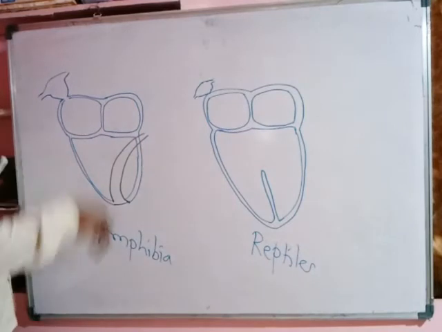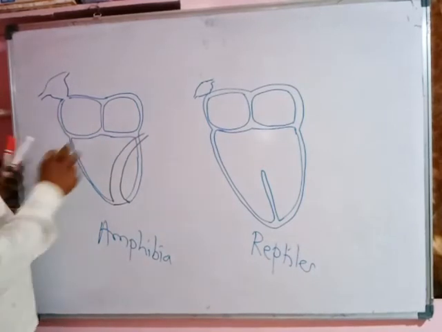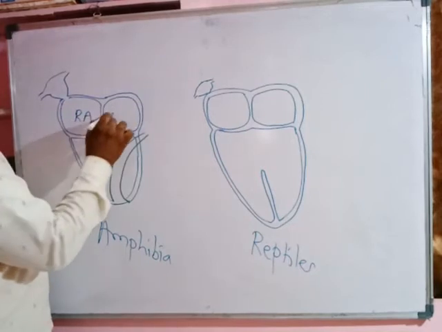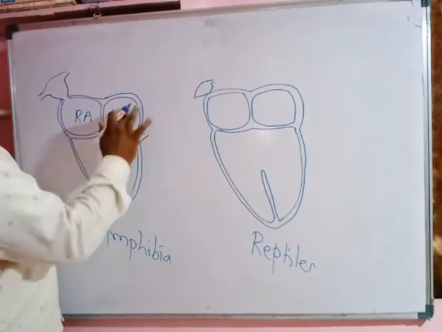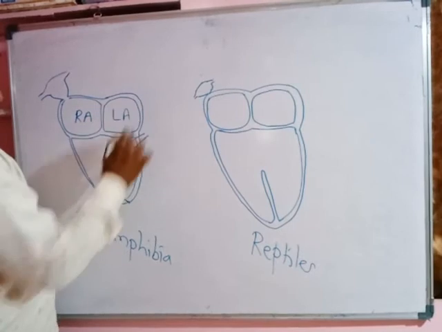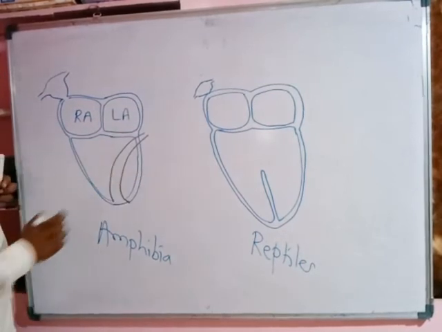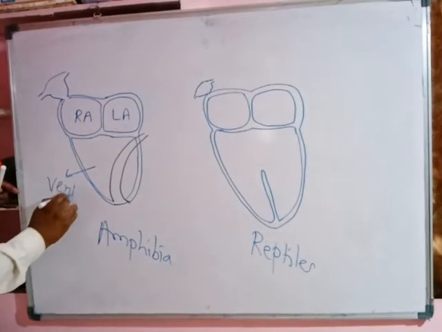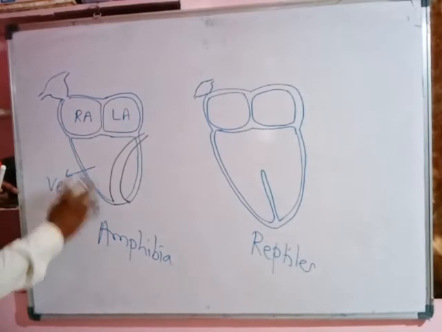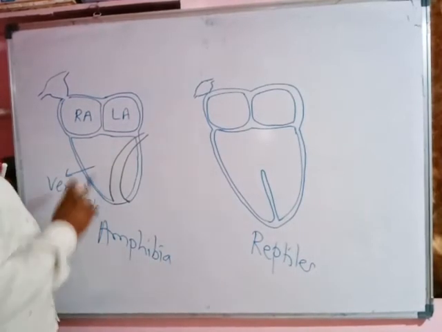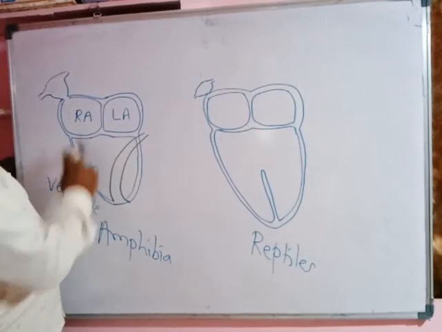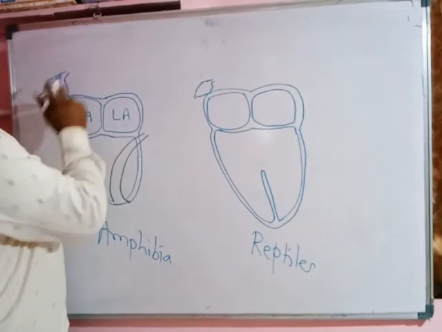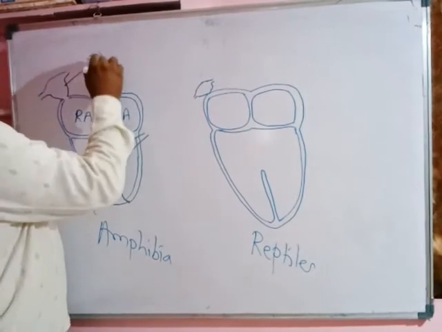The heart of amphibia is three chambered. The upper two chambers are the auricles, atria, right and left atrium, and the lower chamber is the ventricle. The ventricle is a single chamber, not divided into two. So it is a total three chambered heart. Associated with the right auricle, there is a sinus venosus.